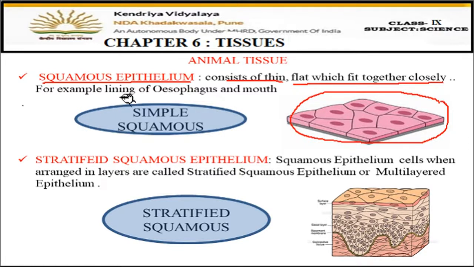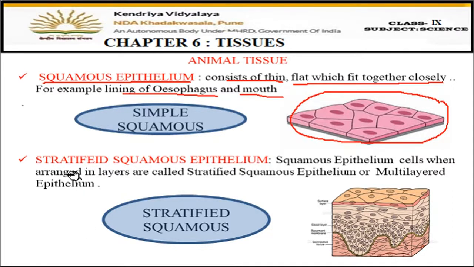For example, where are they present? In the lining of the esophagus. The esophagus is our food pipe, so they are present in the walls of the esophagus and in the walls of the mouth also, because you can see the skin of the mouth is also very, very thin. Fine, so they are single layered, and the cells are very tightly packed, very thin and flat. Such types are called squamous epithelium tissues.